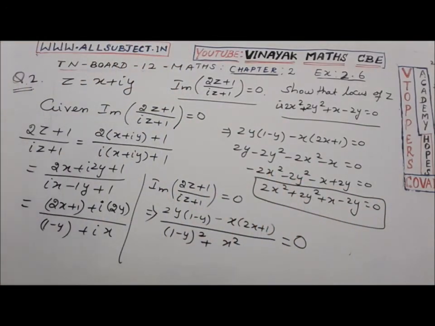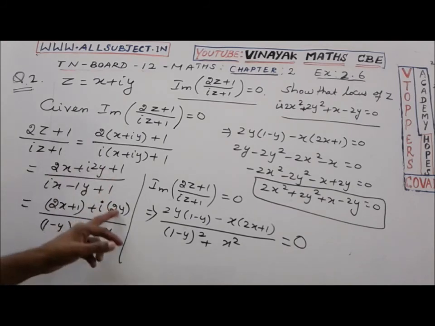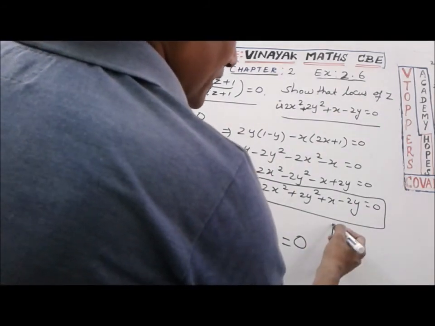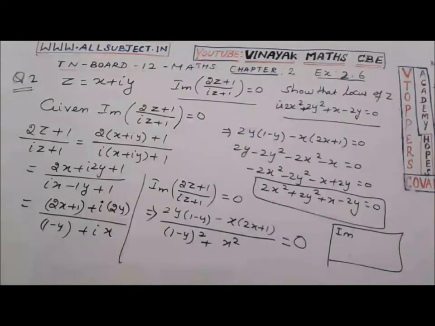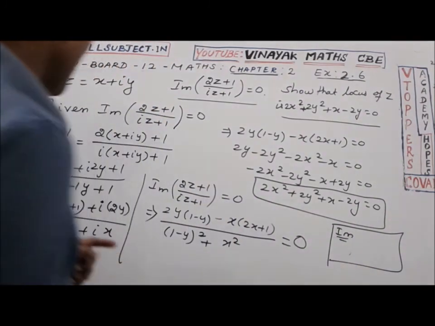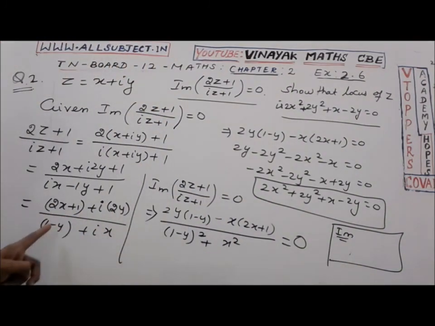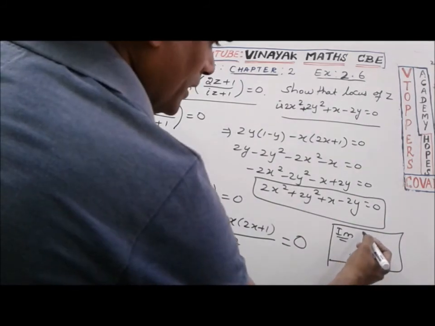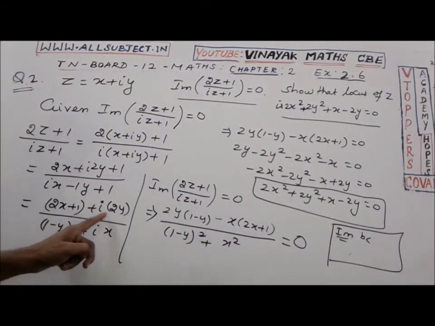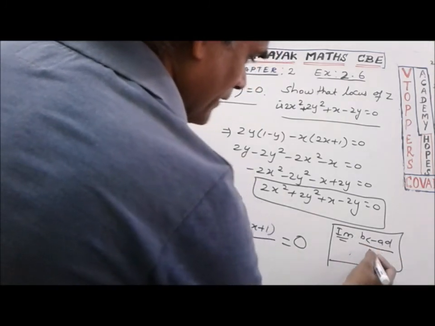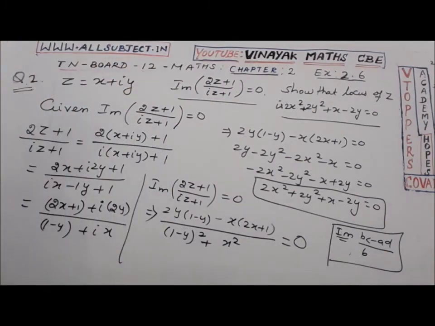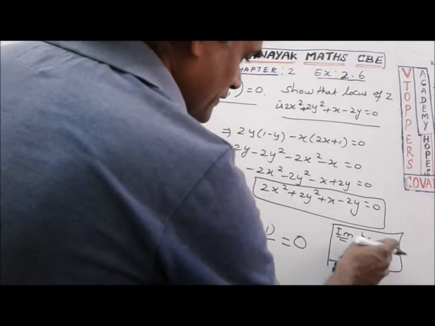Very simple thing. Just keep that formula in mind, for the real part and the imaginary part. For the imaginary part of (a plus ib) by (c plus id), we should take bc minus ad divided by c square plus d square.